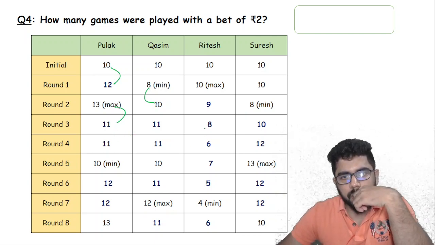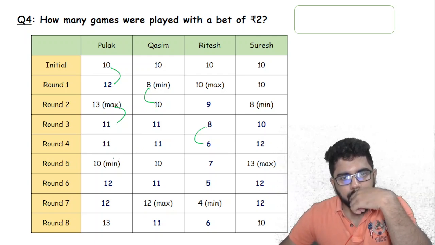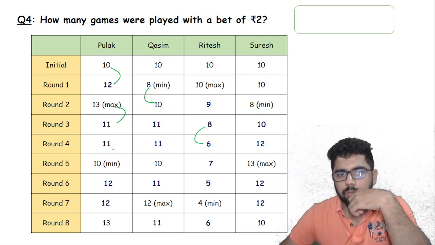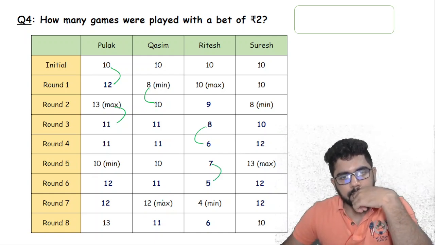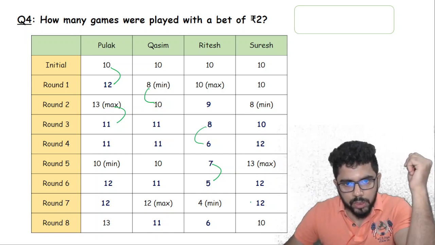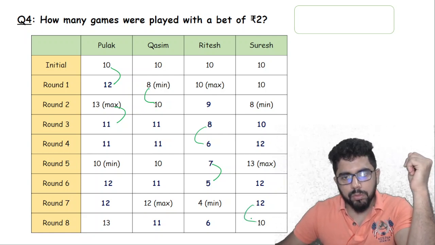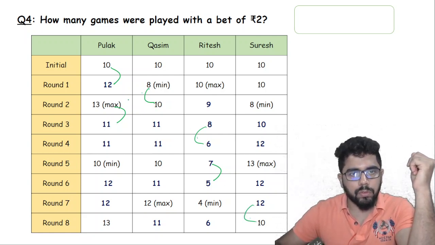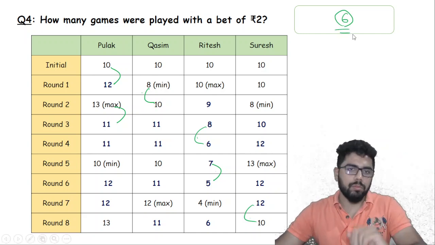Then in round 4, 8 is becoming 6, another bet of 2. Round 5, there is no bet of 2, all bet of 1. Round 6, it's a bet of 2. Round 7, I can see there's no change and bet of 1. Round 8, there's a bet of 2. So 1, 2, 3, 4, 5, 6. So there were 6 games which involved a bet of 2.